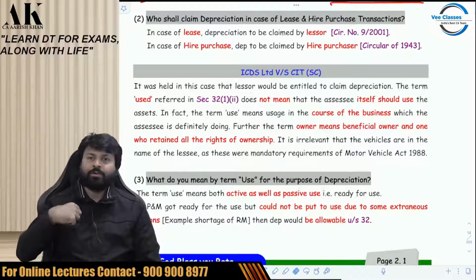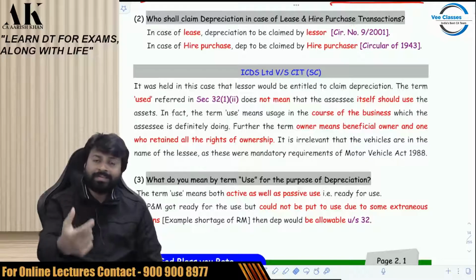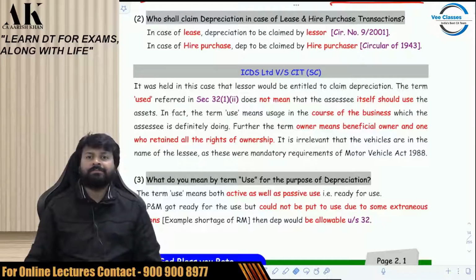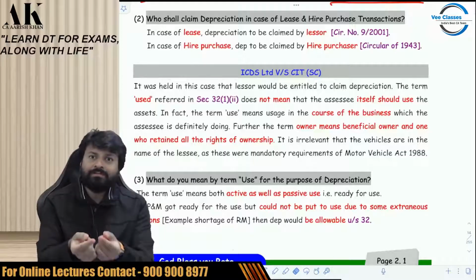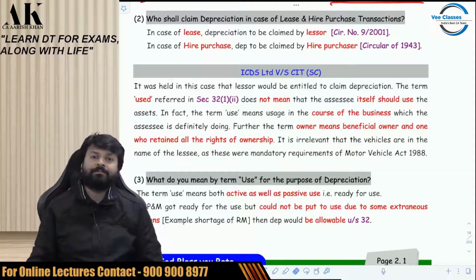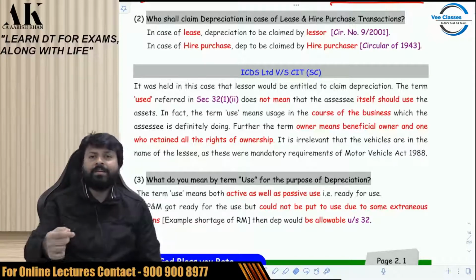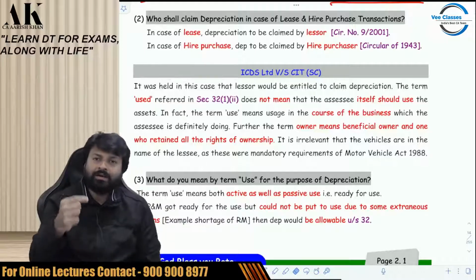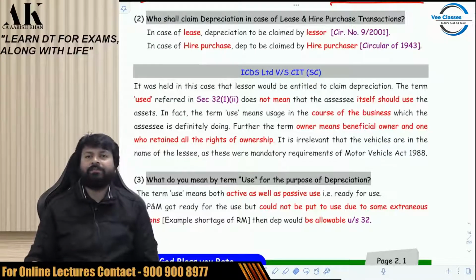Assessing officer is saying that you are not the owner. The owner is the customer because in the registration certificate, the name of the customer is written. I went to Supreme Court and I told the Supreme Court that this is what the assessing officer's stand is. The Supreme Court said that the ownership is in the name of the customer only for a temporary period during the lease period. It is the requirement of the Motor Vehicle Act that the ownership has to be in the name of the customer.